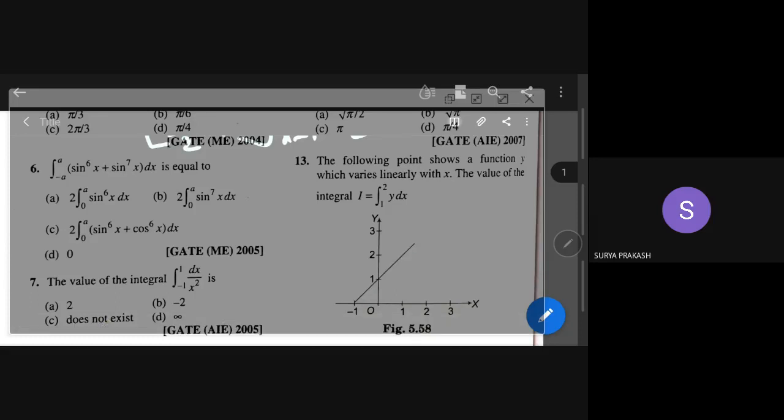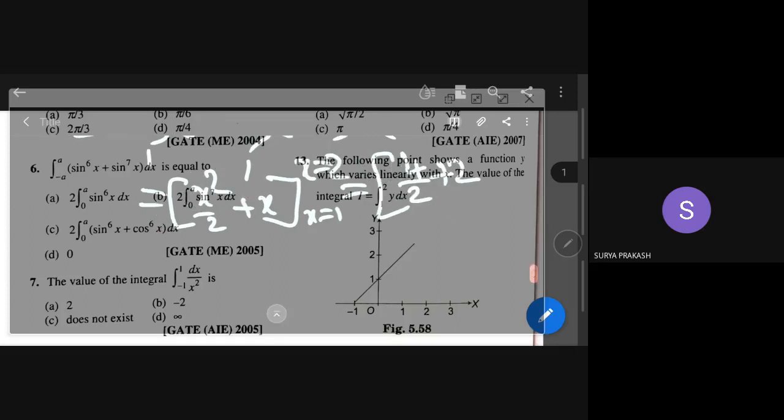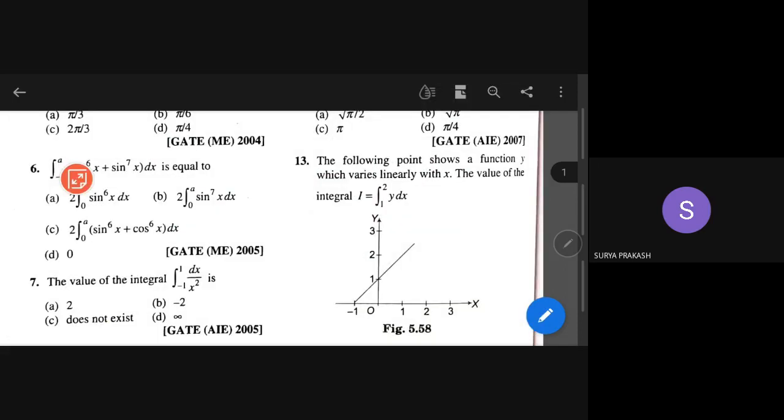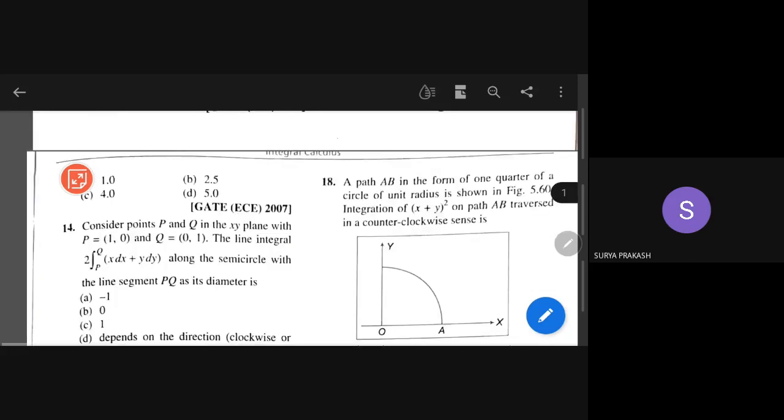So we simply get this one, like 2, right? So we have 1 by 2 minus 1 by 2 minus 1. That's all, you can simplify. So what we are getting is 3 by 2, 3 by 2 plus 1. So we are getting 5 by 2, I think. 5 by 2 means 2.5 is the answer. Okay, 2.5 is the answer. B is the answer. Now come to this.